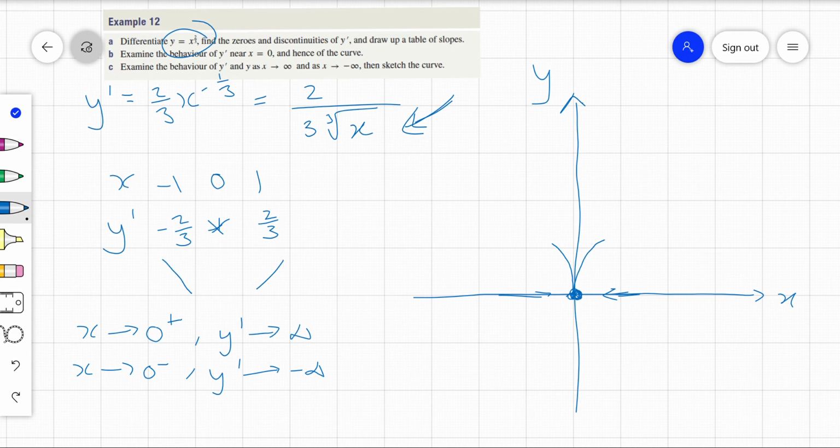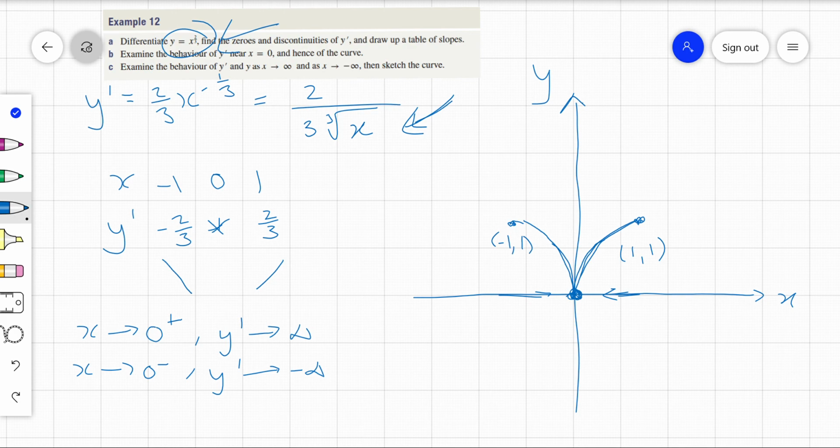Now the other thing we know is, of course, ones. If we sub in x equals 1, we'll get y equals 1. So let's pretend it's going through 1, 1 there. And if we put negative 1 in, it'll go through 1 as well, because it's an even function. So we know that bit.